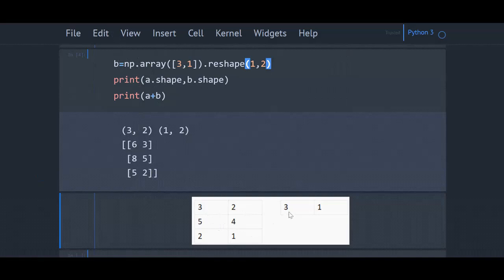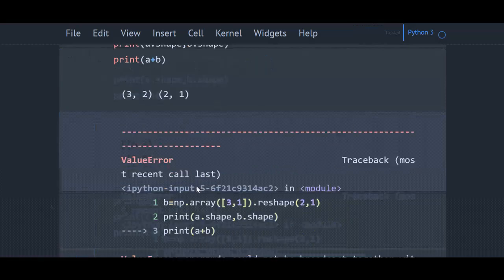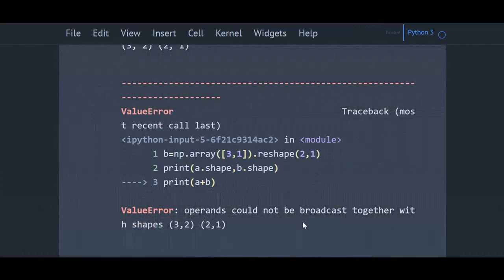You can see it is giving 3 plus 3 is 6, 2 plus 1 is 3, 5 plus 3 is 8, 4 plus 1 is 5, 2 plus 3 is 5, 1 plus 1 is 2. That is, one-dimensional array is broadcasted across the row. Note that here number of columns are matching. Both the arrays have 2 columns. Now if I change the shape of array B to 2 by 1, it gives me error saying that operands could not be broadcast. From this, it is clear that shape of the array matters for broadcasting.